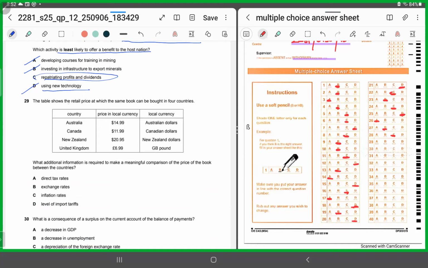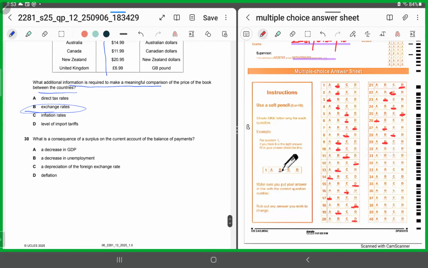29. The table shows the retail price at which the same book can be bought in 4 countries. They have displayed the names of 4 countries and given the price of the same book in local currency in each. Which additional information is required to draw a comparison of the price of the book between the countries? The exchange rate. Unless you know the exchange rate, you cannot make any meaningful comparison, right? So for 29, the correct option is B.